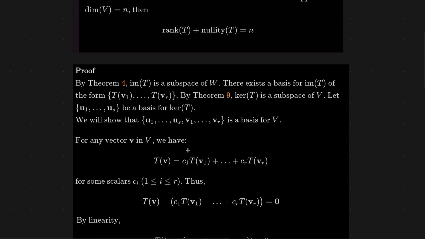But remember, T of V1 all the way to T of VR, that's a basis for the image of T. And remember, a set of vectors that are a basis are linearly independent. So these vectors here are linearly independent.